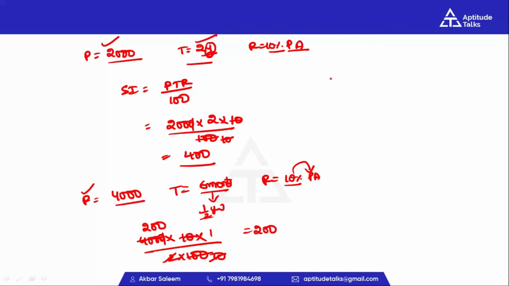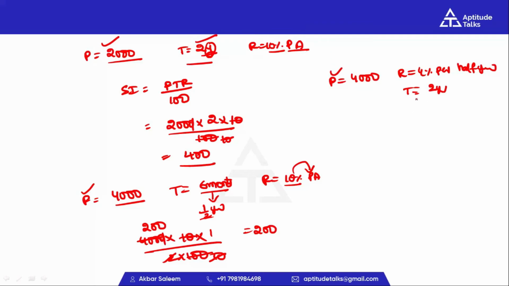For example, principal is equal to 4,000, rate of interest is 4% per half yearly, time period is 2 years. Here principal, you don't need to take care about that.